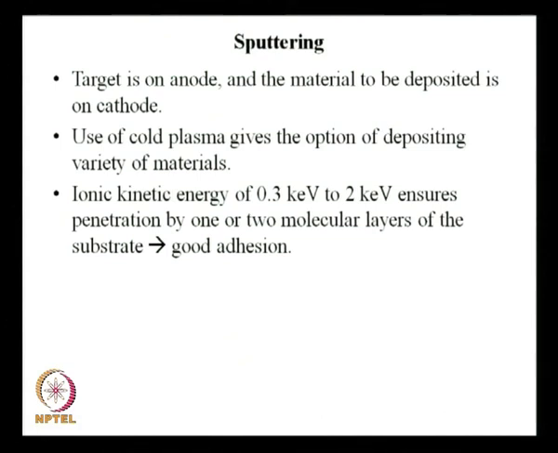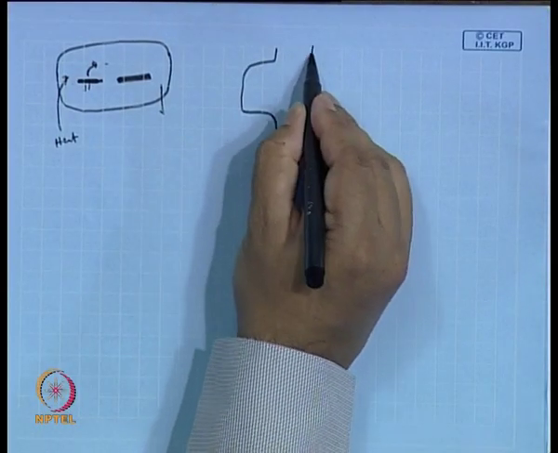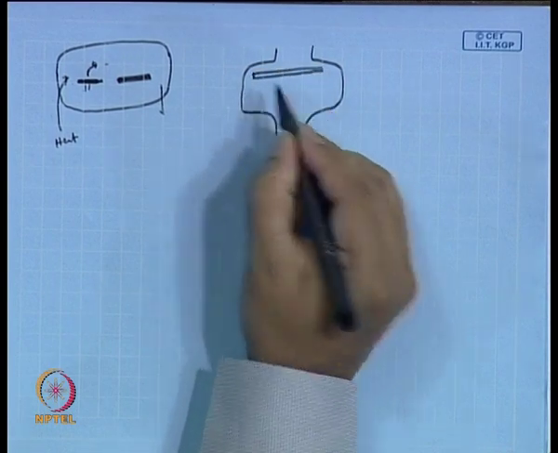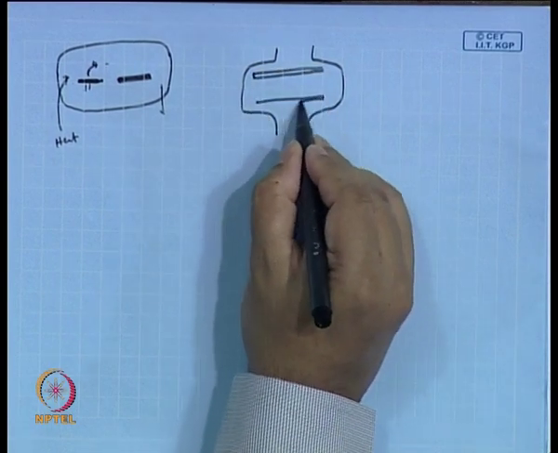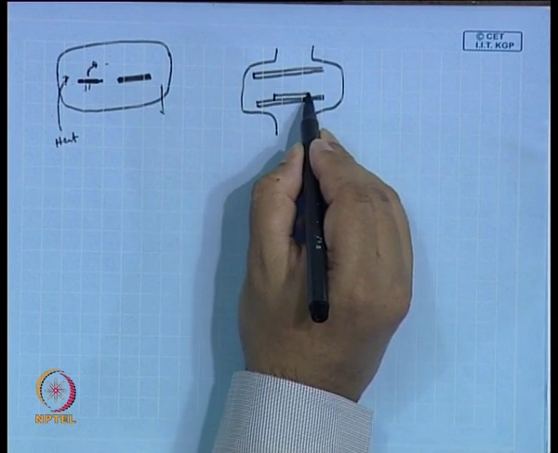Here the target is on anode and the material to be deposited is on cathode. You remember what we saw last time? We had this physical vapor deposition, and how was it? We had an anode, we had a cathode, and we had placed the substrate on cathode, right?